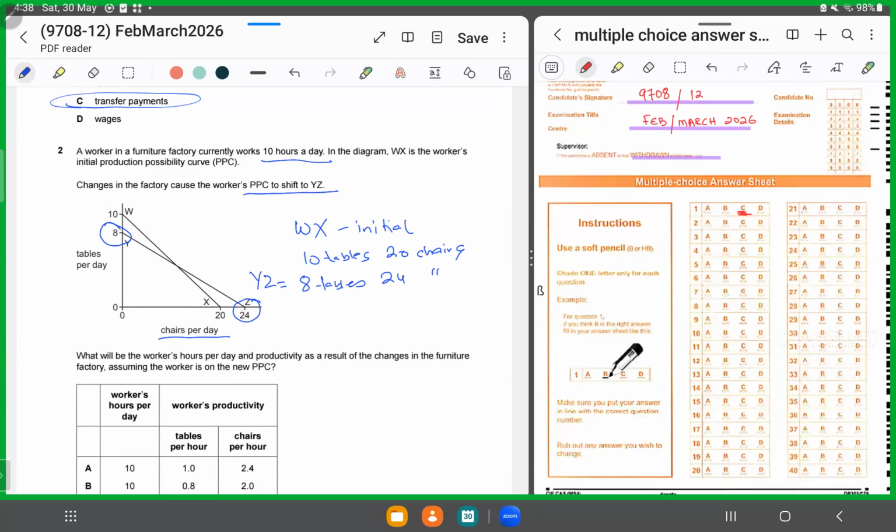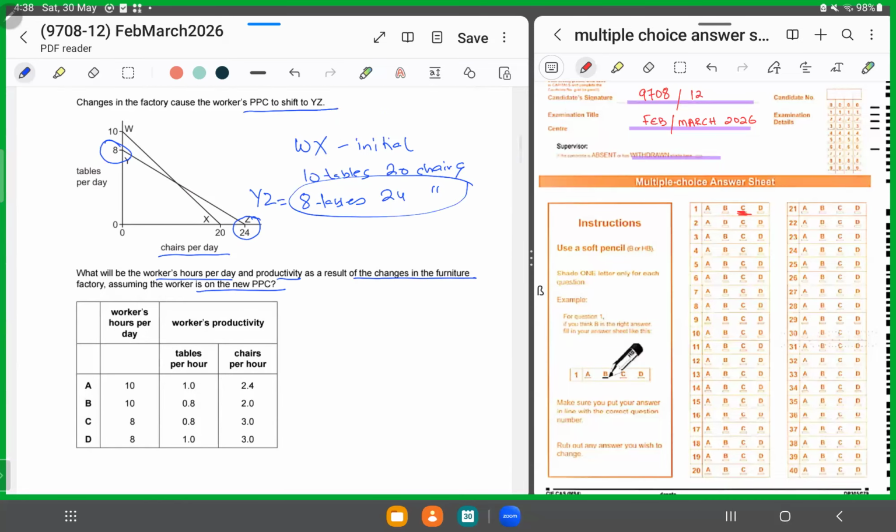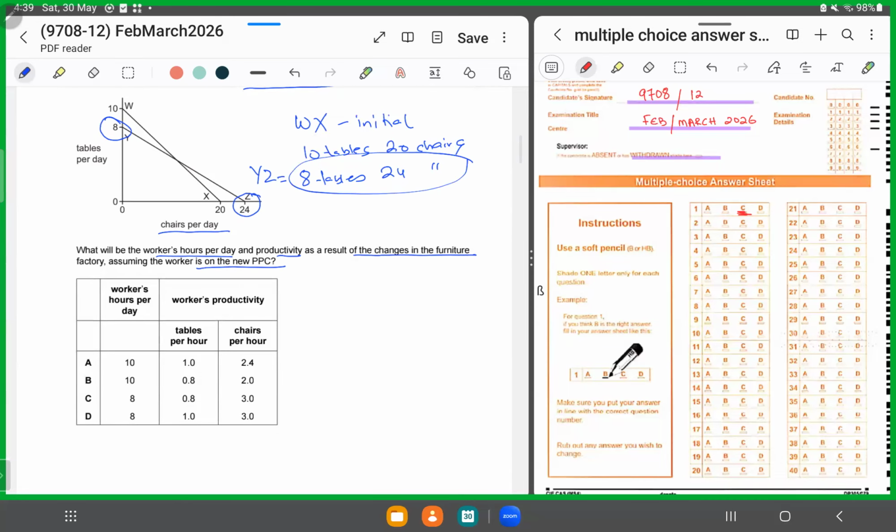Now what are they asking? Now they're giving us a table. What will be the worker's hours per day and productivity as a result of these changes in the furniture factory, assuming that the worker is on the new PPC? Assuming that the worker is on YZ, they are asking what could be the hours per day and his productivity as per how many tables and chairs he's producing per hour. So now we know the total output he's producing. He's making 8 tables and 24 chairs. But we don't know the total number of hours he worked.